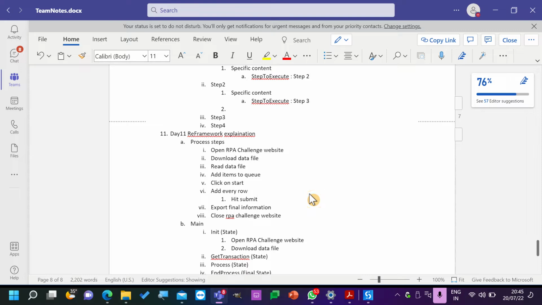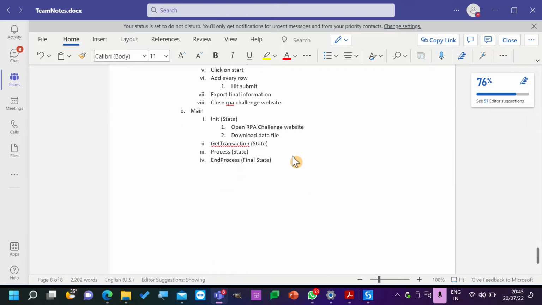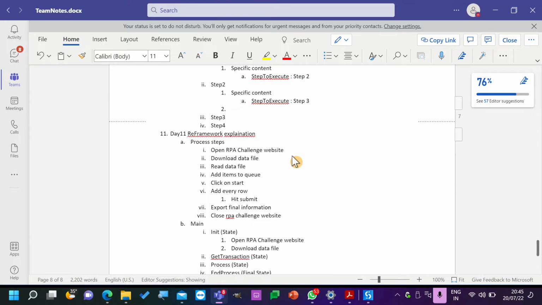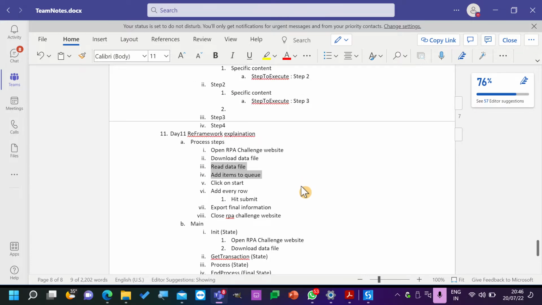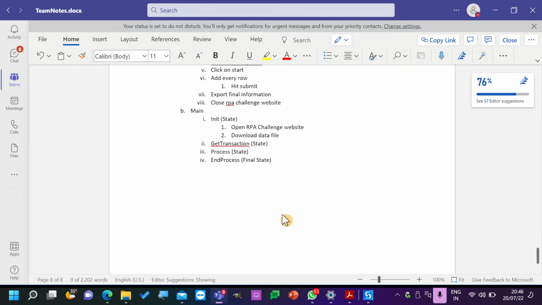Okay, now till where? Till which step? Until loading the data to queue. So until read data file, is it what you're telling? No, the queue, like adding items to queue. Okay. Until step 4. Yes. Okay. So I will check. First 4 steps. Okay, done.